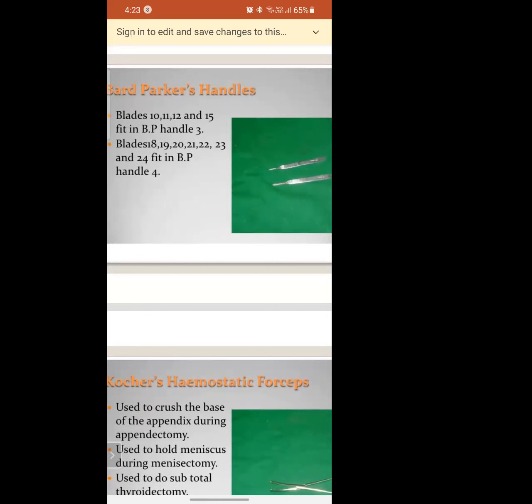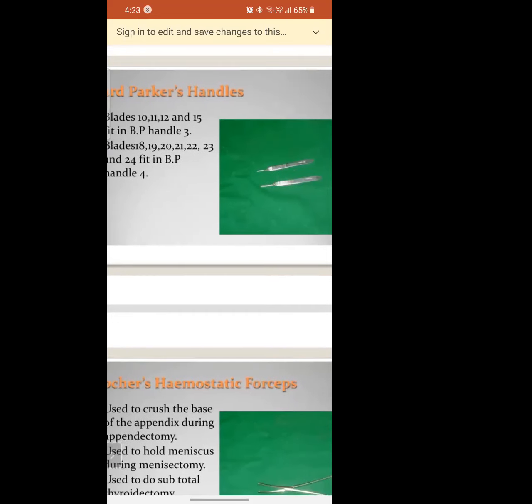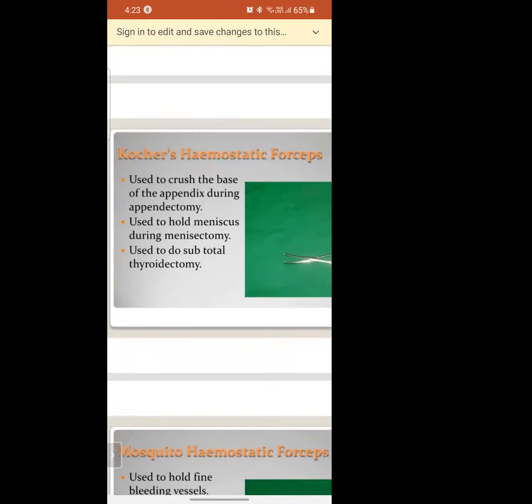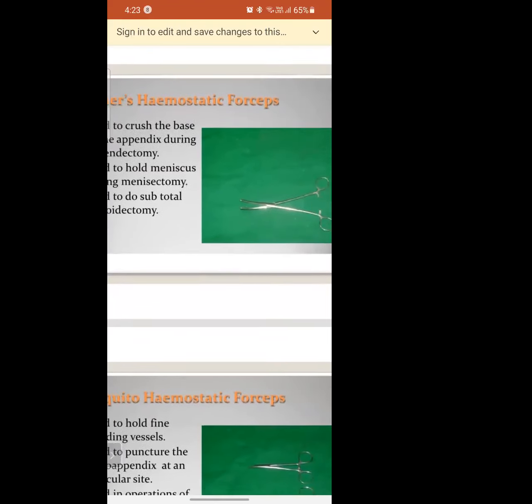Yes, ma'am. That is the same thing. It's similar. To remove the skin or to separate the skin, we use this Bard-Parker. And it comes in different sizes. Then mainly this one is